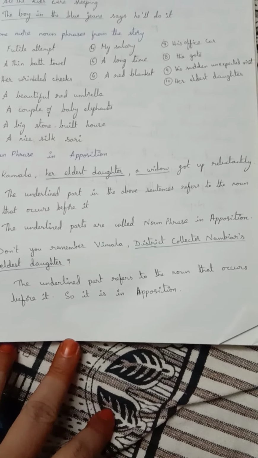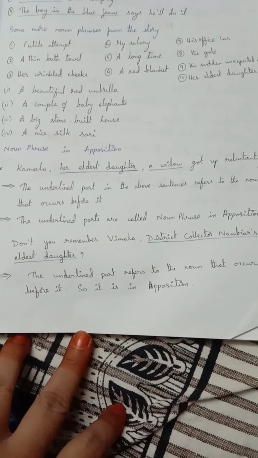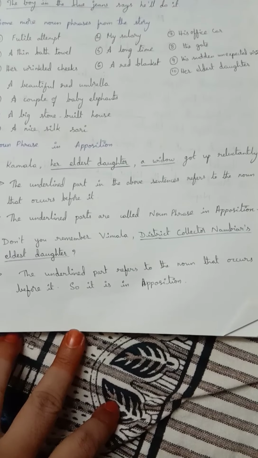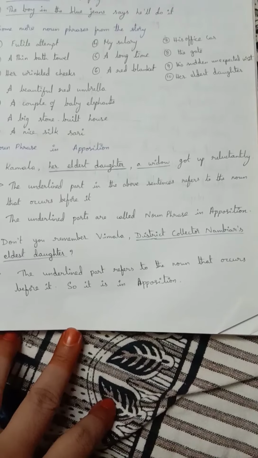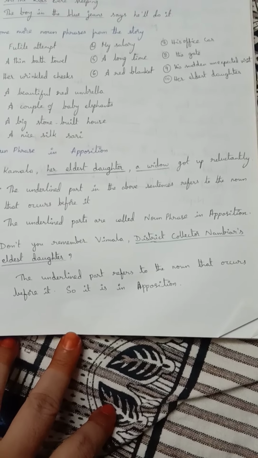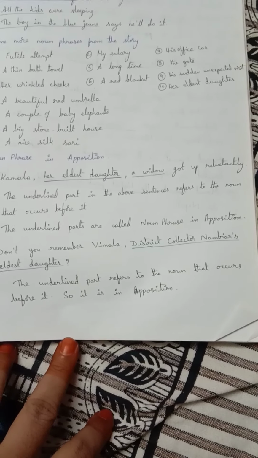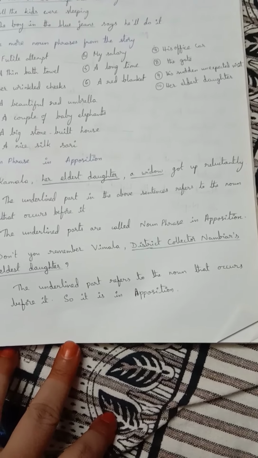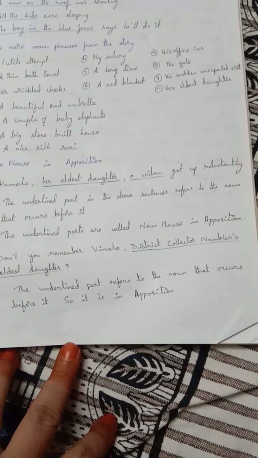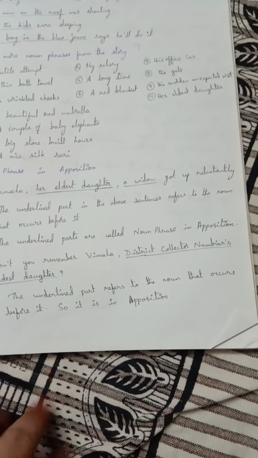Don't you remember Vimala, district collector Nambiar's eldest daughter? This is also from your textbook only, children. The underlined part refers to the noun that occurs before it. So it is in apposition. The underlined part is in apposition to the noun Vimala. Okay.